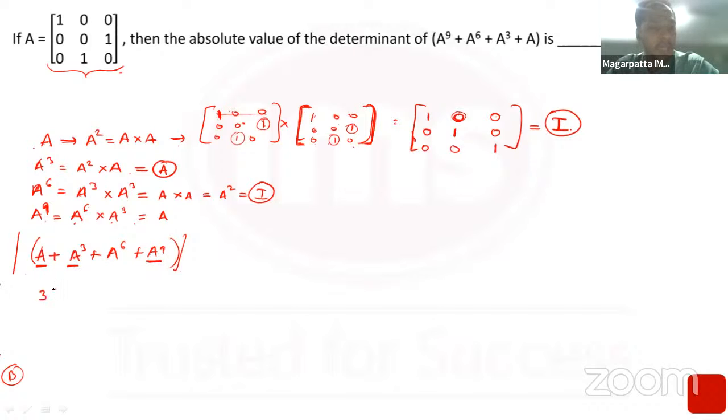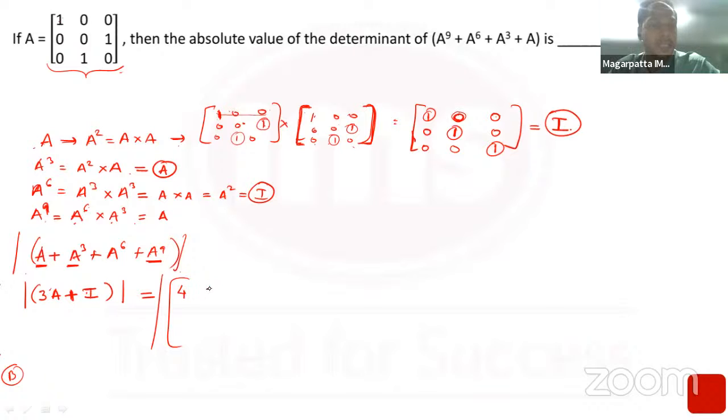So 3 times A plus identity matrix, and calculating the determinant of it. Wherever you have a 1 in the A matrix, it will become a 3, and the identity matrix will get added to it. So 1 plus 1 plus 1 in these positions will get added. So ultimately this will be the determinant of 3 over here plus 1 from the identity matrix, so that will be a 4.